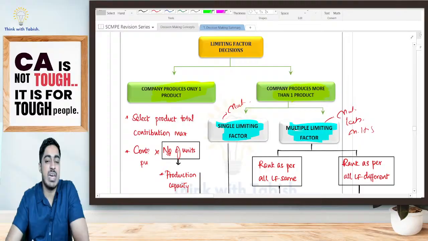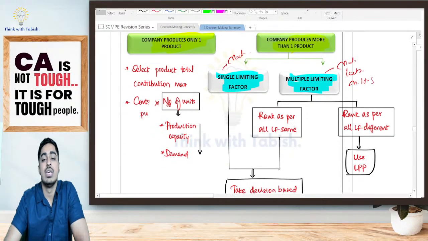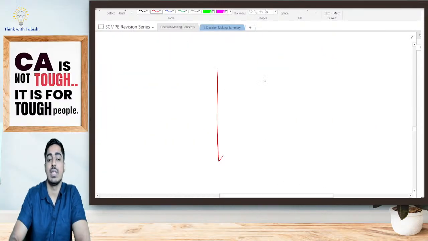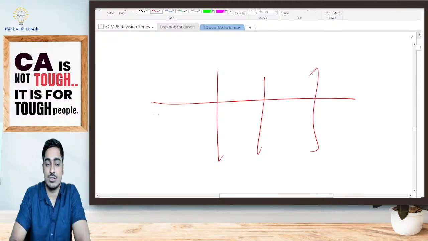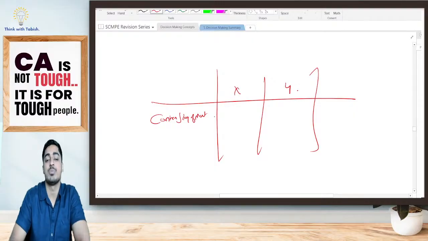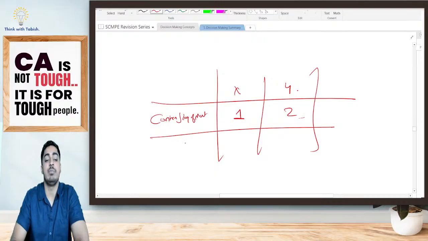This applies either if I have a single limiting factor, or if the ranking across my multiple limiting factors is the same. Say, for example, my material is also a limiting factor, so I have calculated contribution per kg of material. Here also I got a rank. Say I am producing products X and Y. Here my rank is 1 and 2. My labor is also a limiting factor, so I calculated contribution per labor hour.